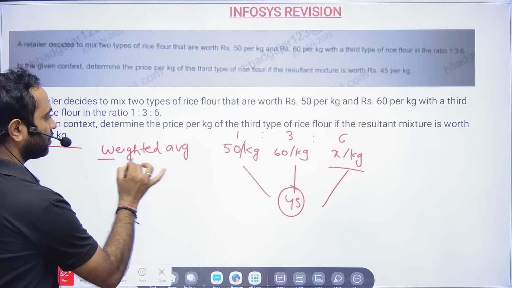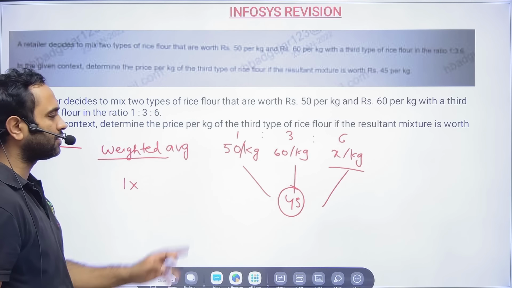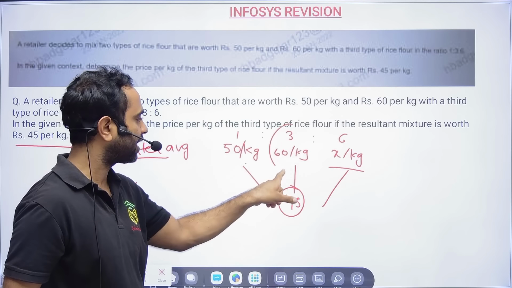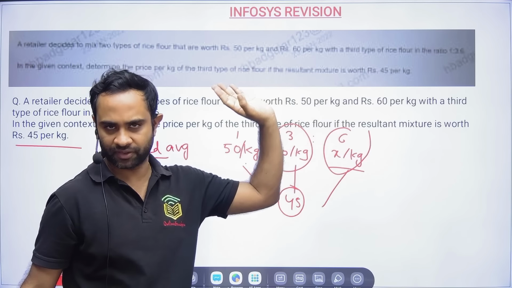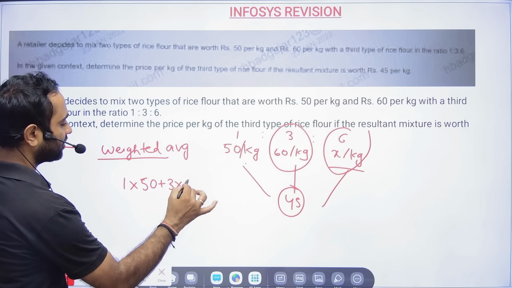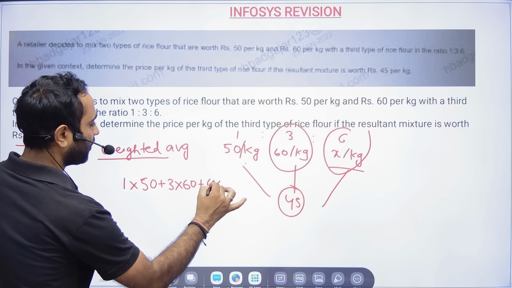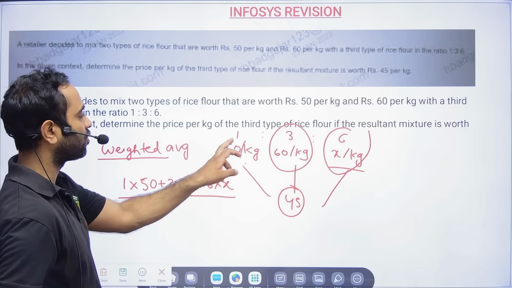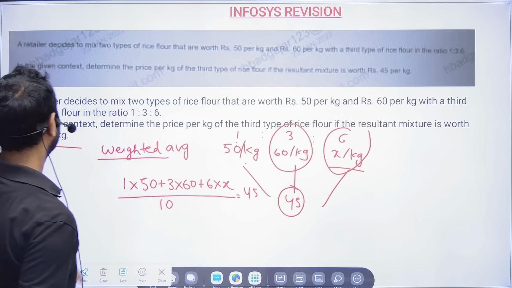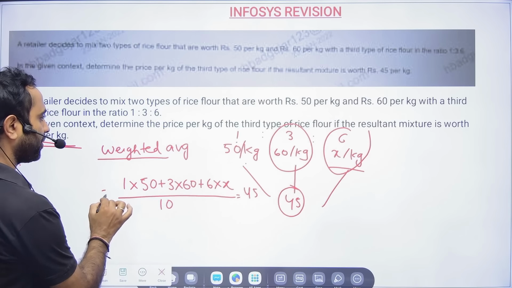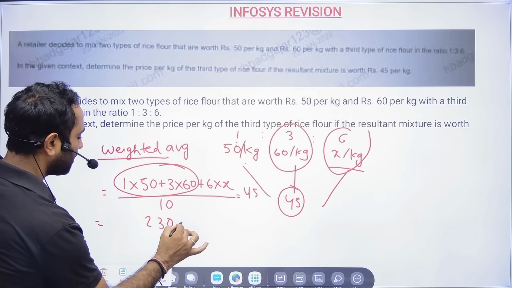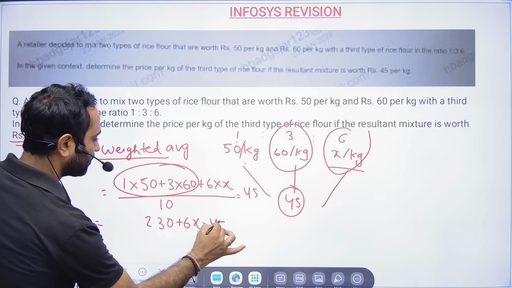So the ratio is 1, 3, 6. That means if you are taking 1 kg of this, you are taking 3 kg from this and 6 kg from this to mix it. So 1 kg of 50 rupees per kg, 3 kg of 60 rupees per kg, and 6 kg of x rupees per kg. You are mixing it, and the total is how many kg? 10 kg. And finally you are selling it at 45 rupees per kg. So 50 plus 180 is 230. 230 plus 6x is equal to 450.